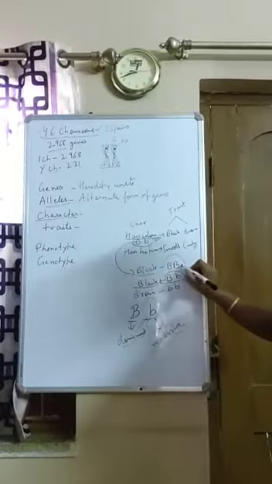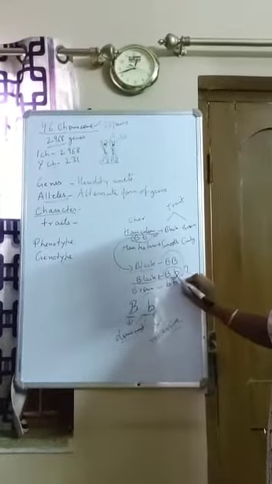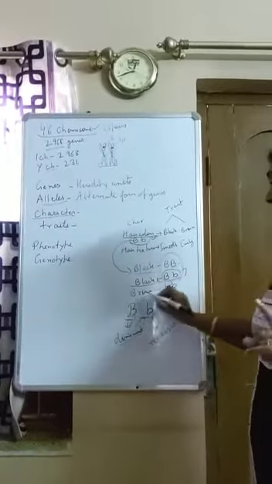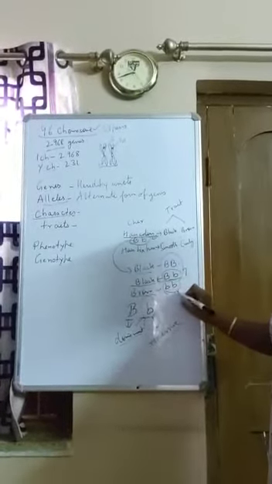So children, you can see, if I am having black color, there could be two possible reasons. Maybe I am having both capital B genes, maybe I am having capital B and small b. But if I am having brown hair color, it means I am having only small b and small b.